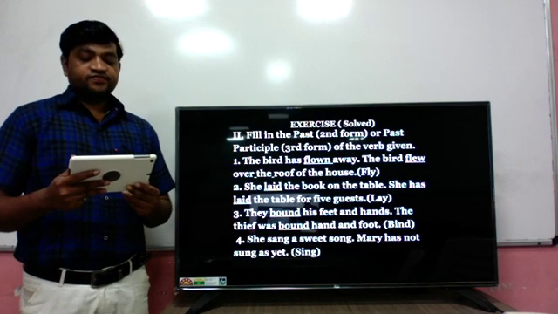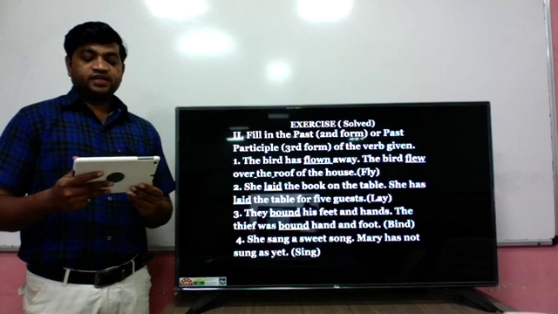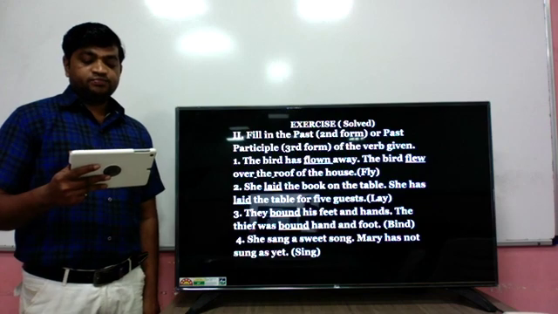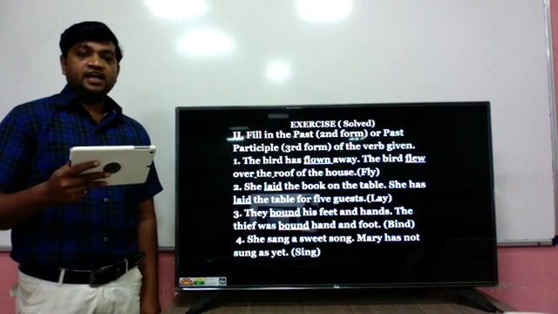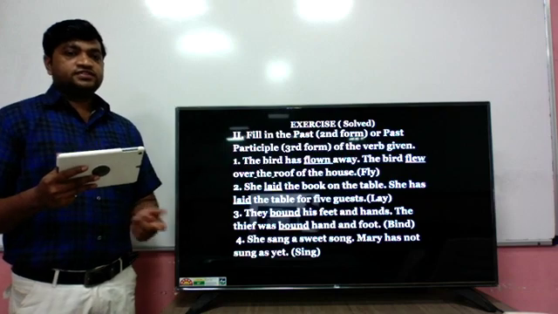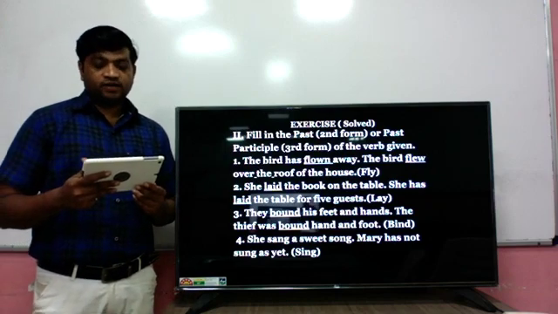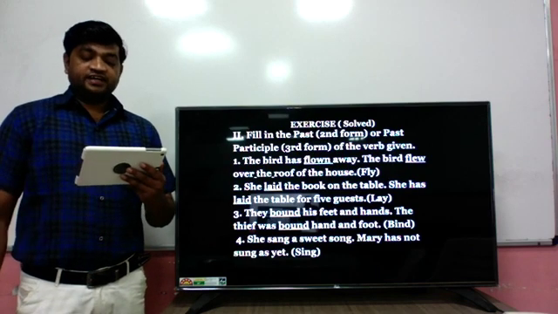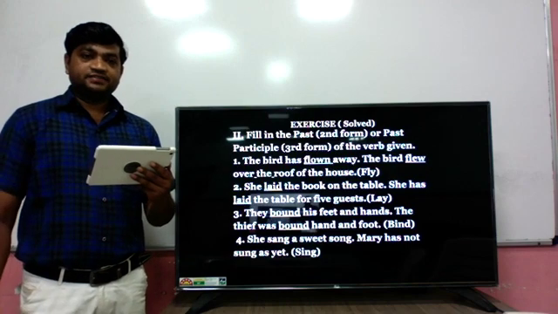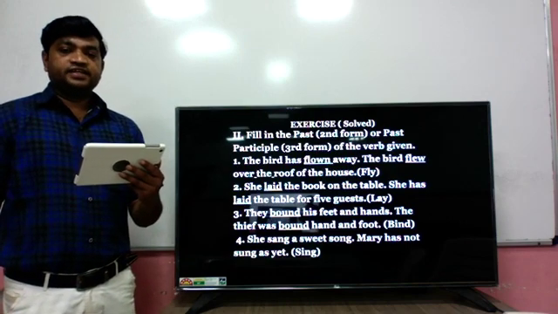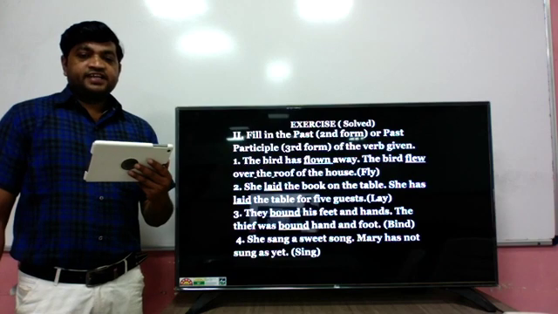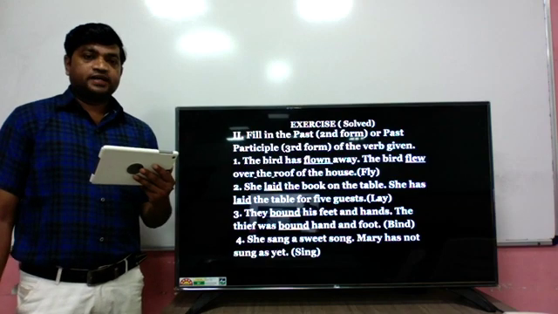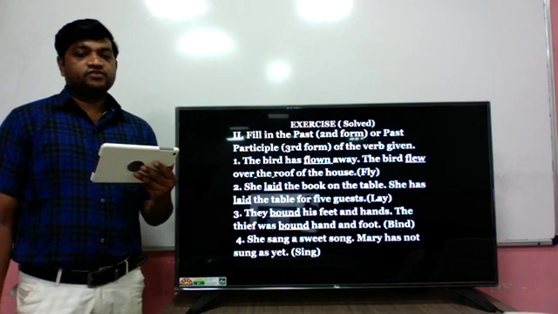Second sentence: she laid the book on the table. Then the rest of the second sentence: she has laid the table for five guests. Here the verb lay is given. You have to use the second, meaning past, and past participle form of lay. So in the first part of the sentence, she laid the book on the table, because it's only the past tense. And in the second part, she has laid. Has is there, so definitely it's a perfect tense. So along with has, you have to use the participle form: laid the table for the five guests.